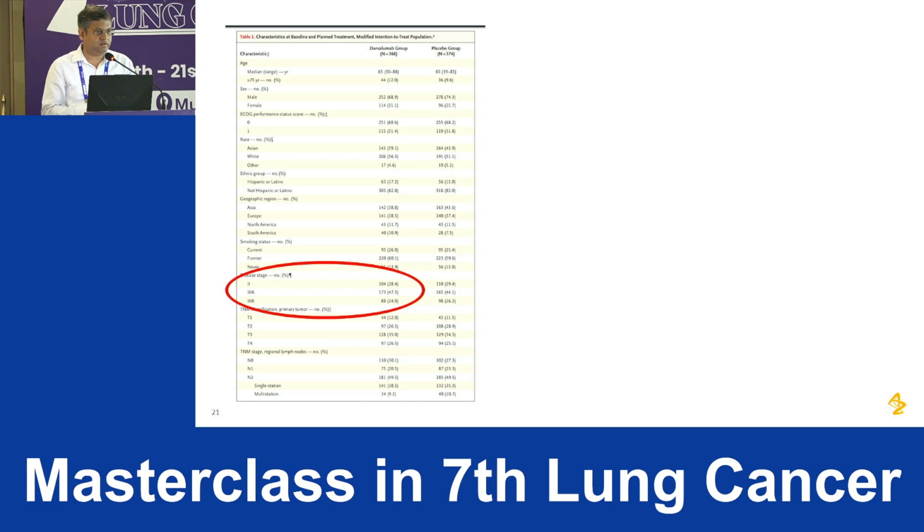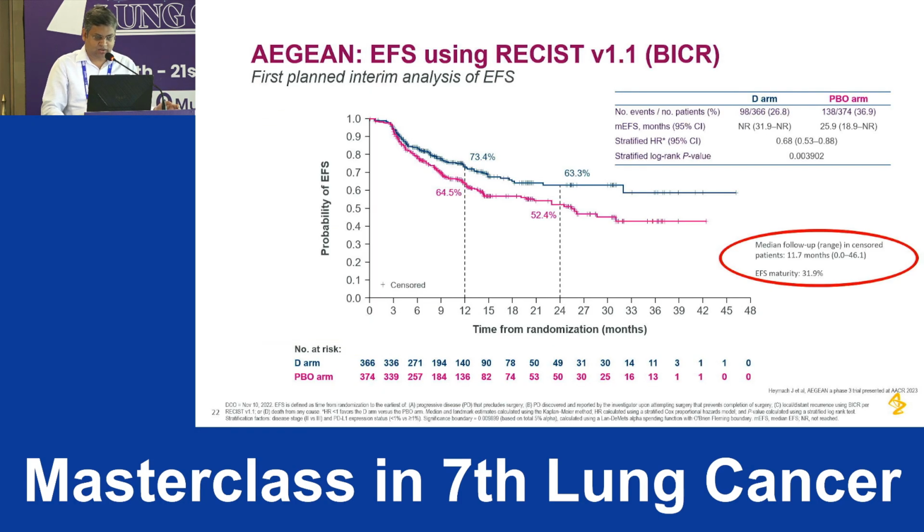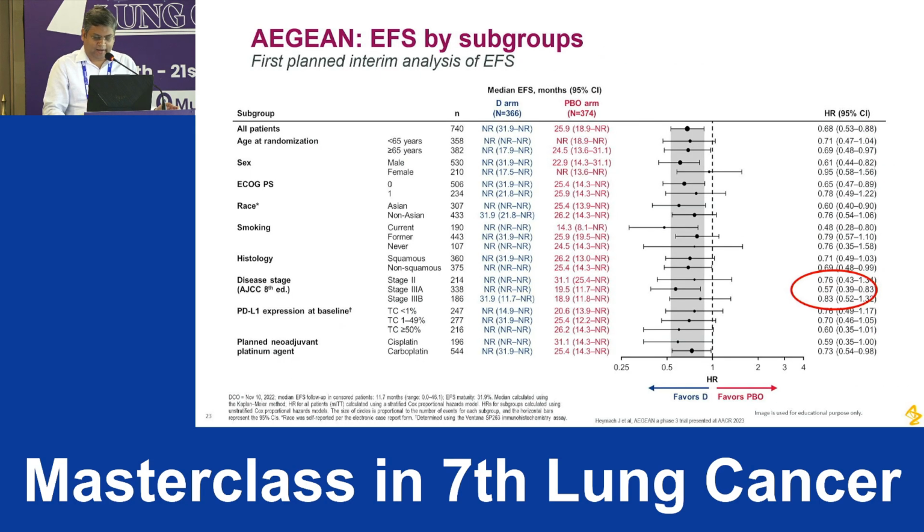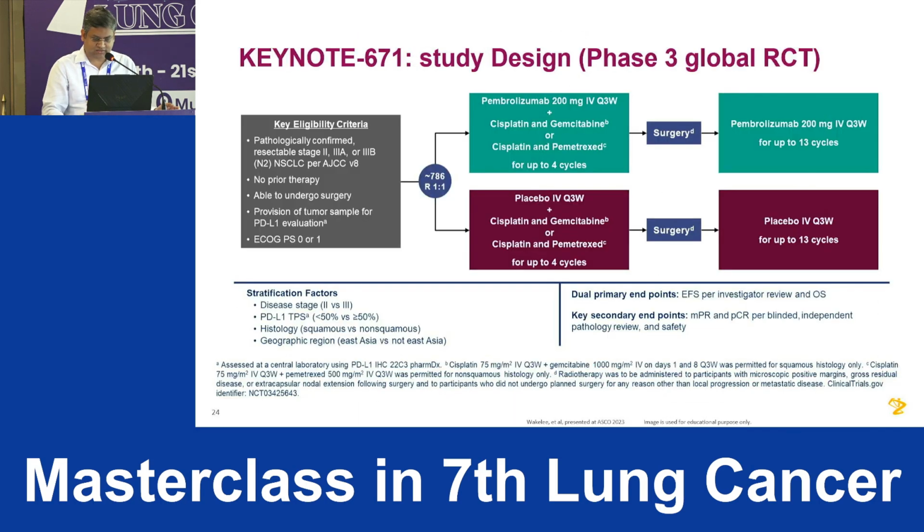I think they were somewhere around 50% stage 3B. The median follow-up time in this trial is 11.7 months, and there is benefit across all the stages.